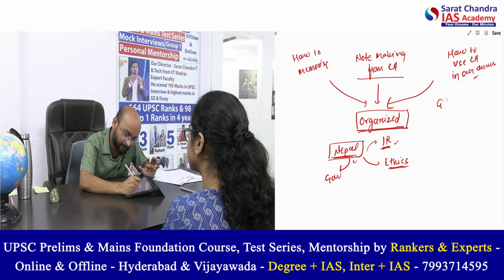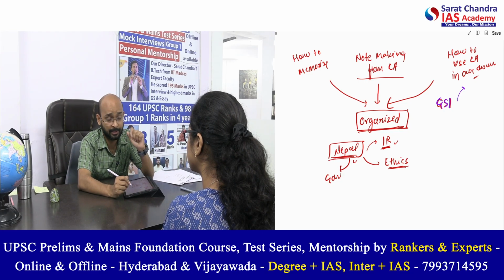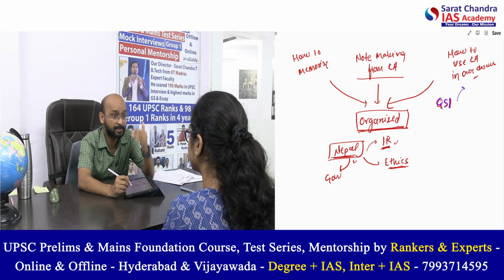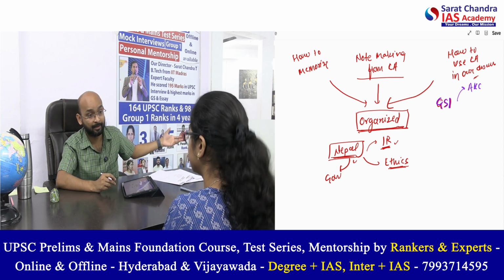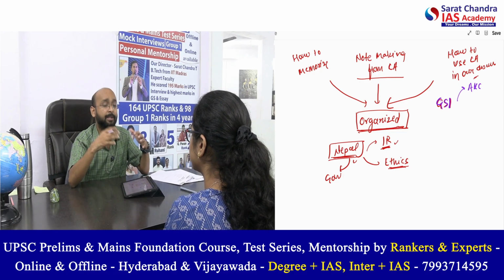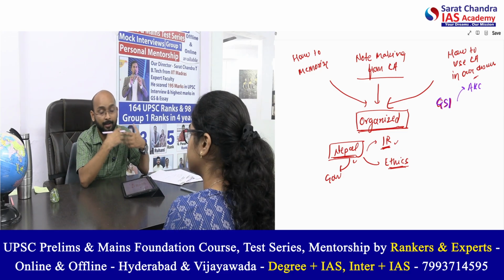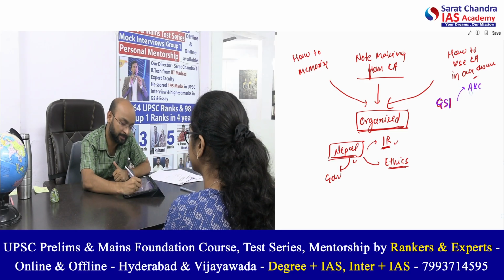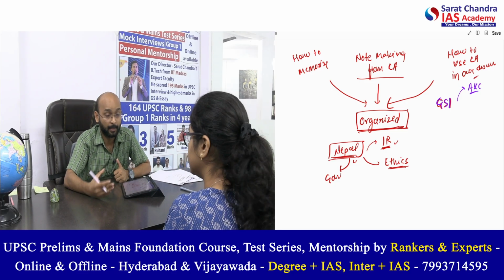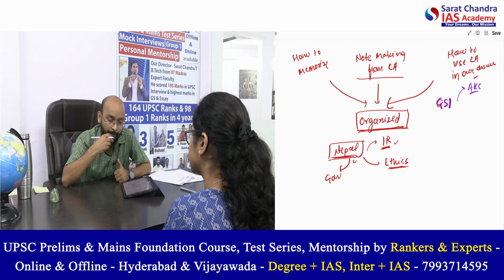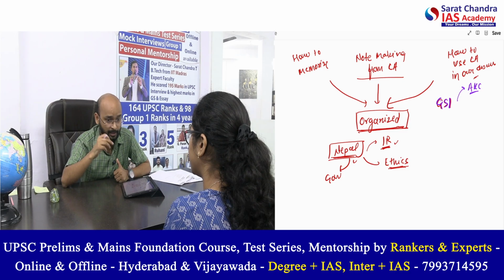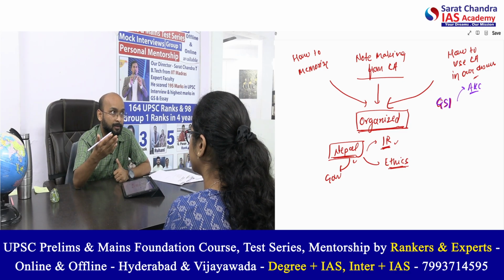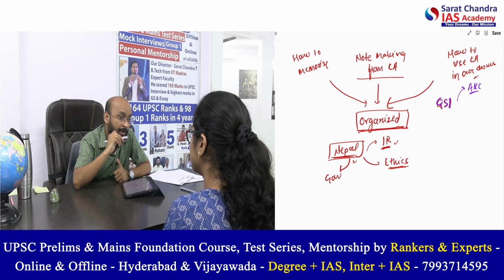See, we have GS1. What are the major issues that come with respect to current affairs? What are the major topics in GS1? One is art and culture and history. Sometimes, like the Harappan, we have decided there we will create a huge museum. So that can be one example. If the government has launched any new scheme with respect to art and culture, that can be an example. Or sometimes the government releases some new day, like Vijay Divas, or, for example, Adivasi Janjatiya Gaurav Divas, based on the memory of Birsa Munda, right?